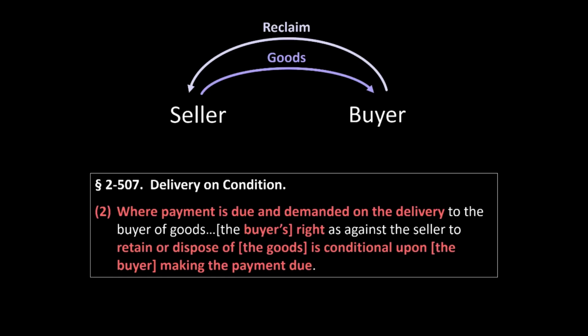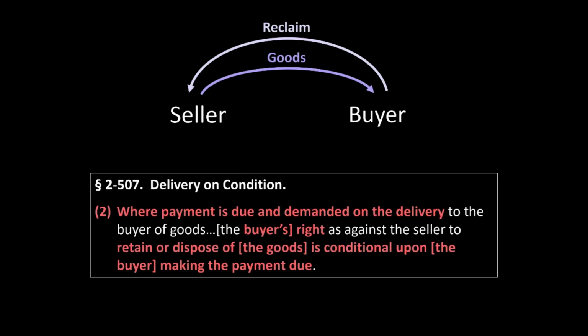Note how narrow the seller's right to reclamation under 507 subsection 2 is. It does not apply where the buyer pays the seller in cash rather than by check. Likewise, it does not apply where the party's contract contemplates that the buyer will pay the seller sometime later, after the seller delivers. Nor does it apply where the party's contract requires the buyer to prepay for the goods before the seller delivers. 507 subsection 2 applies only in the very narrow circumstances where the party's contract requires payment due upon delivery and the buyer somehow fails to actually pay for the goods.